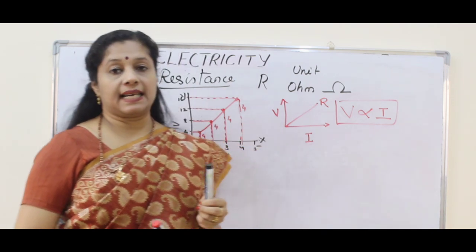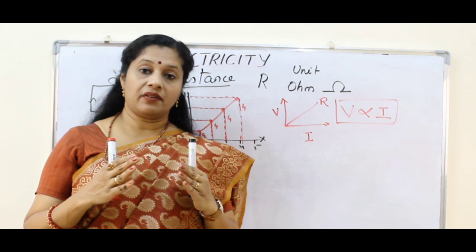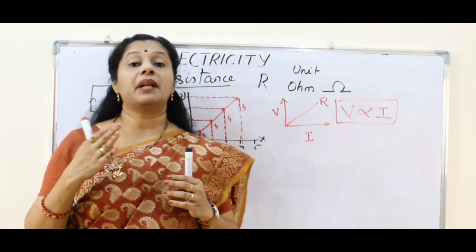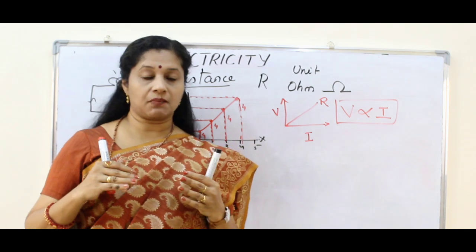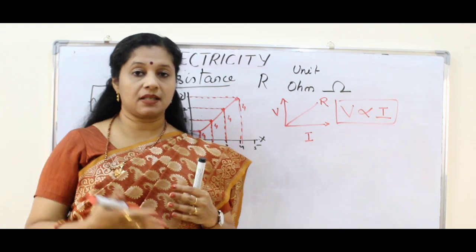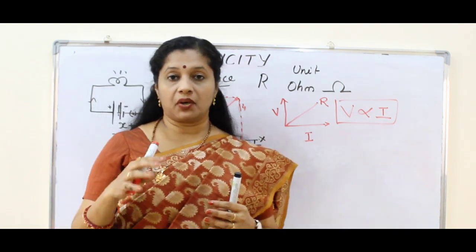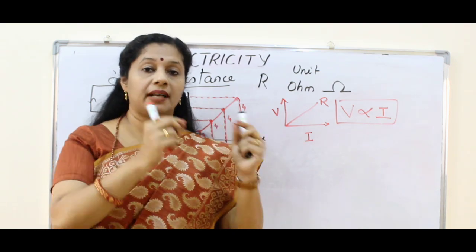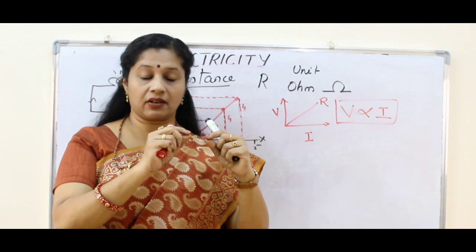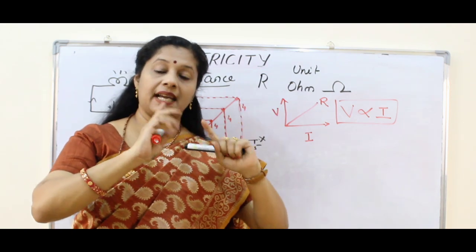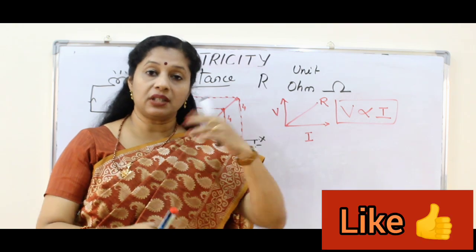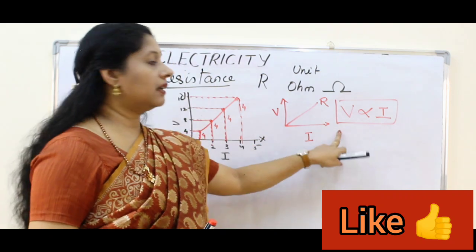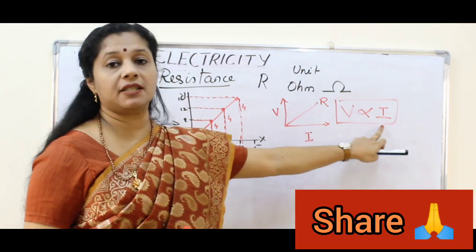Ohm's law states that the potential difference across the ends of a conductor is directly proportional to the current flowing through it, provided the temperature remains the same, because only at the same temperature is this applicable; if temperature changes, there will be a change. So Ohm's law is very important. It shows that potential difference is directly proportional to current. Where are we getting the potential difference? At the ends of the conductor, right? So the potential difference across the ends of a conductor is directly proportional to the current flowing through it, provided the temperature remains the same. So we get the relationship V is proportional to I.